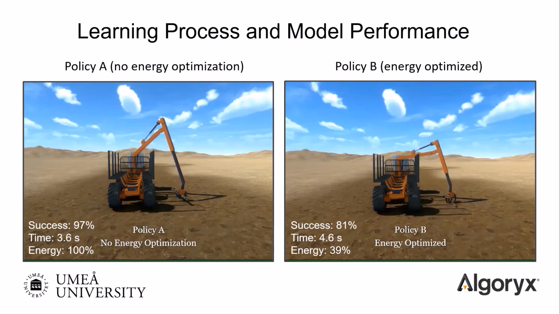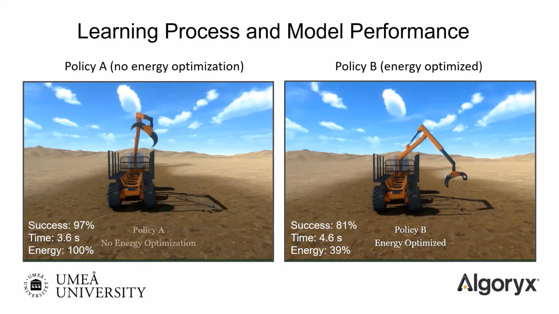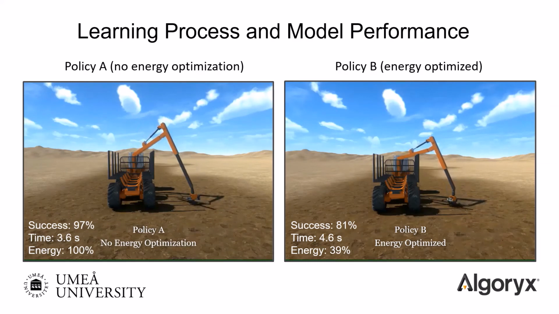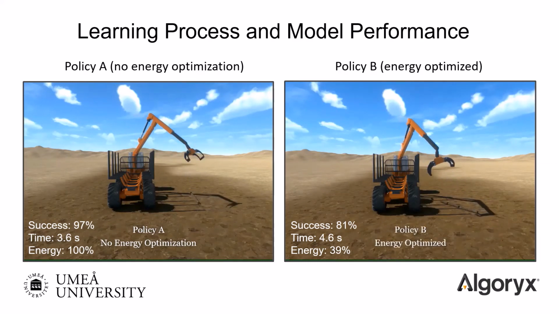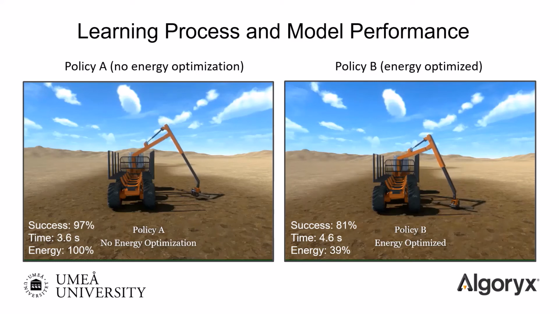Due to the redundant kinematical structure of the crane, successful grasping poses can be reached from an infinite number of crane configurations, and we can see that the 2 policies shown here favor very different solutions. Policy A uses the telescope Q4 a lot more than Policy B, which instead relies on the inner boom Q2 to reach the grasping pose.